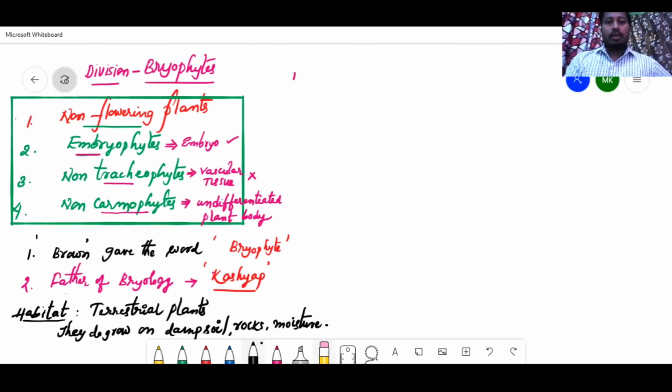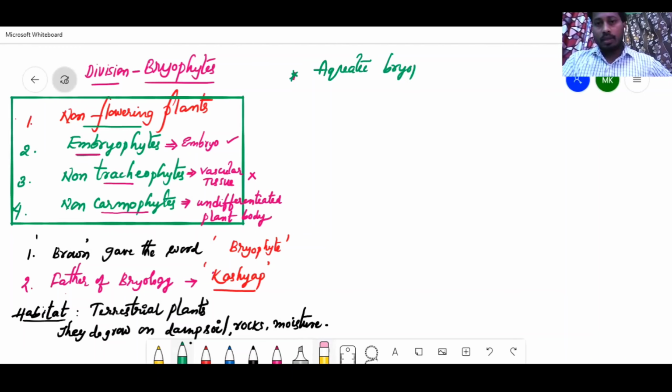The majority of plants are terrestrial, but there are some exceptions. Some aquatic bryophytes are also there. Normally algae are aquatic, right? But even some bryophytes are aquatic. Such an aquatic bryophyte is Riccia.